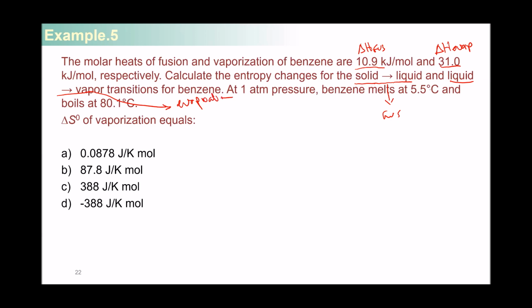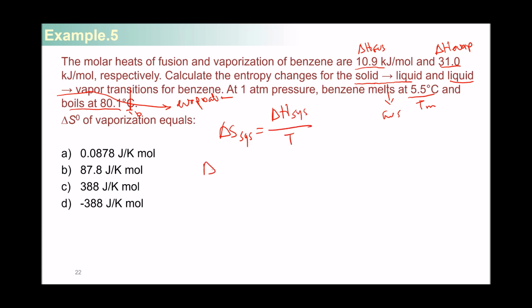If you know that the melting temperature is this value here, and the boiling temperature is this value right here. So by definition, delta S of the system is going to equal delta H during the specific process for the system divided by temperature.